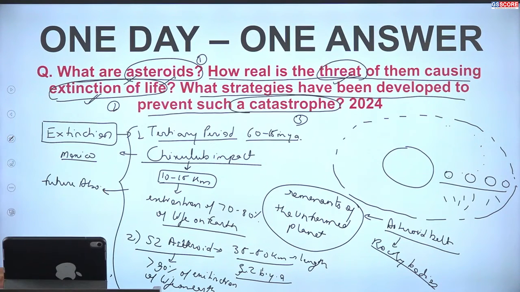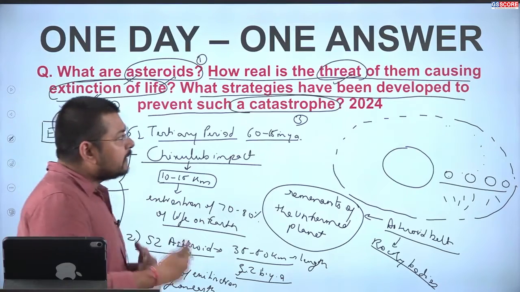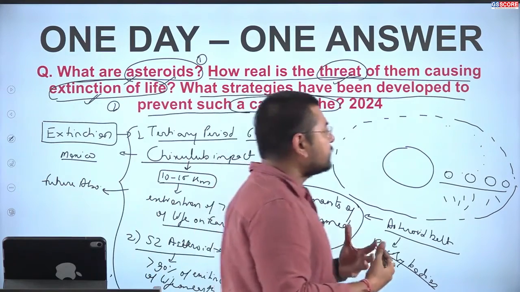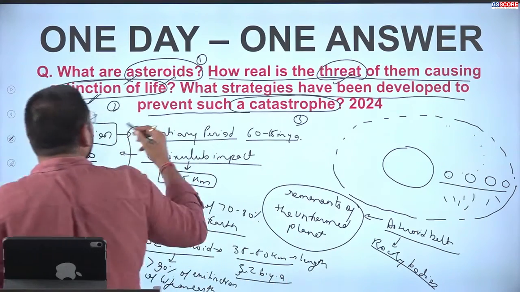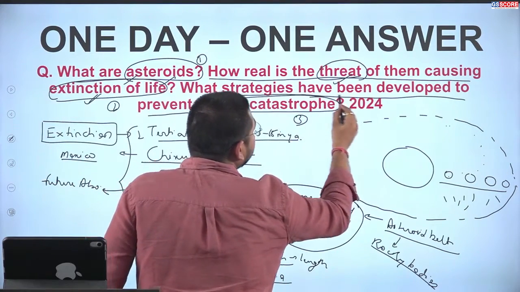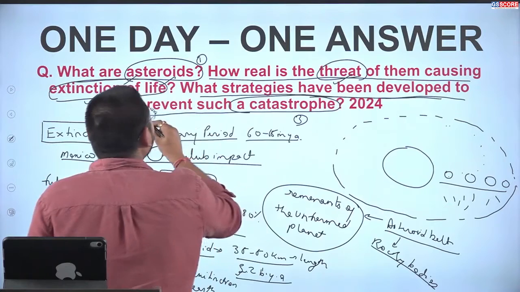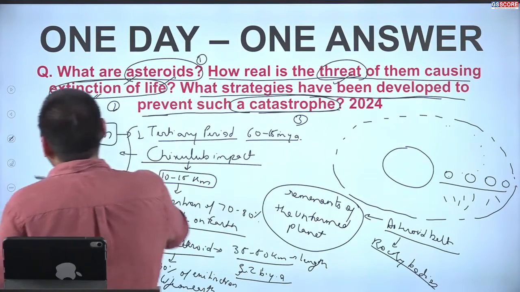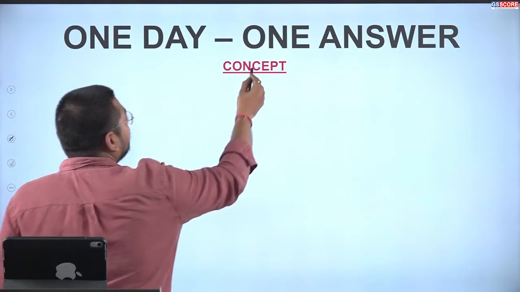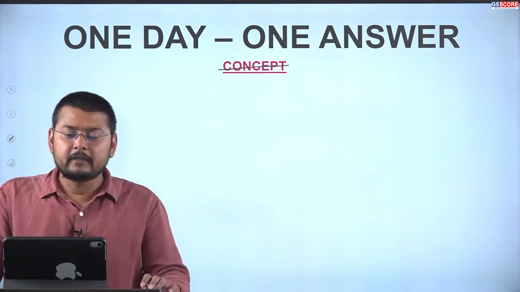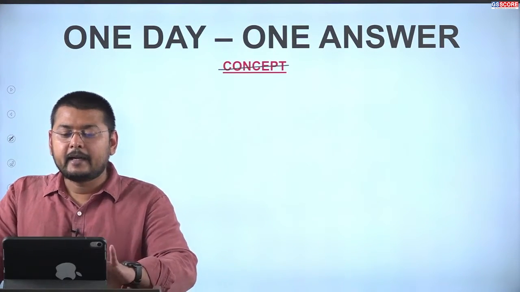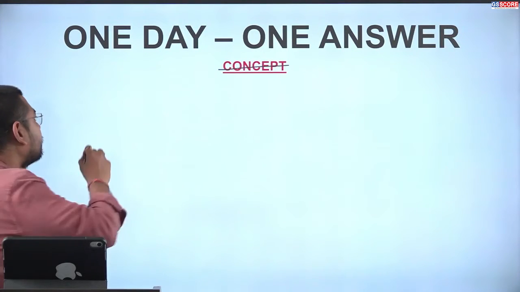Now looking at the third part, what strategies have been developed to prevent such catastrophic events? I'm not taking the concept part here, we have already seen it. I will go with the third part of the question.